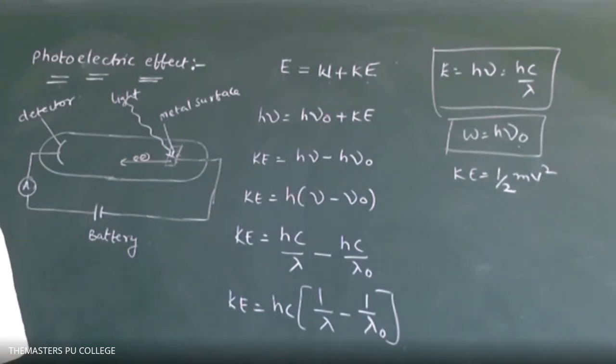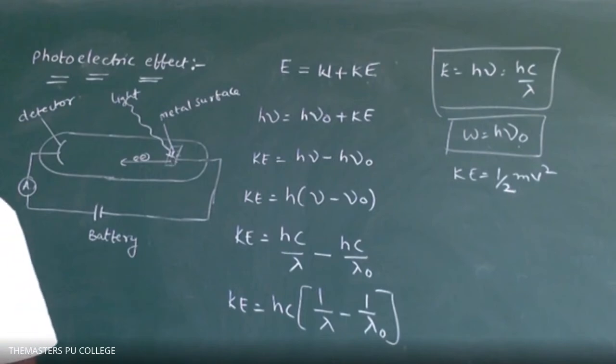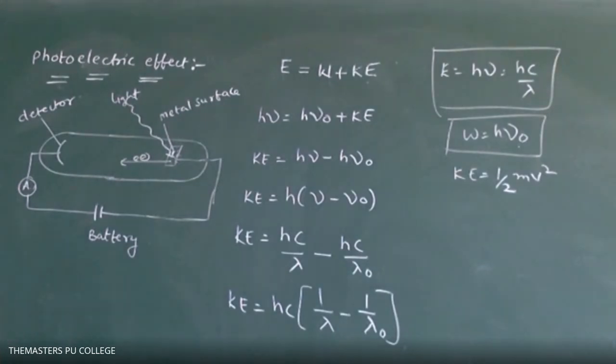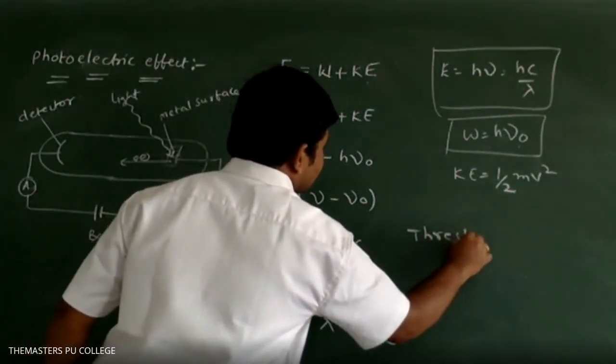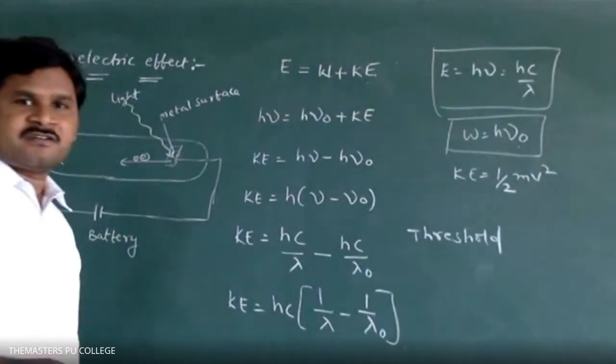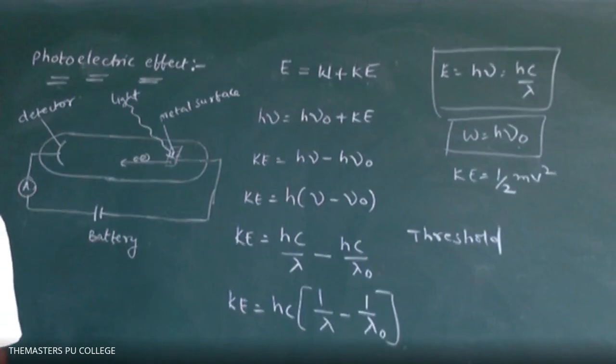Next point. The minimum frequency required to eject the electrons is called threshold frequency. Here I am writing the spelling: THRESHOLD. Threshold frequency.